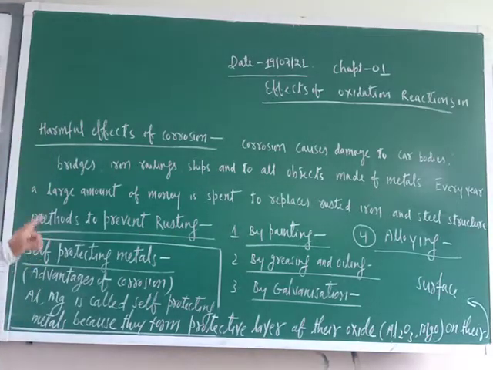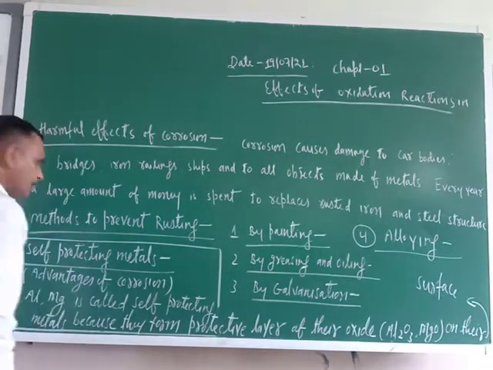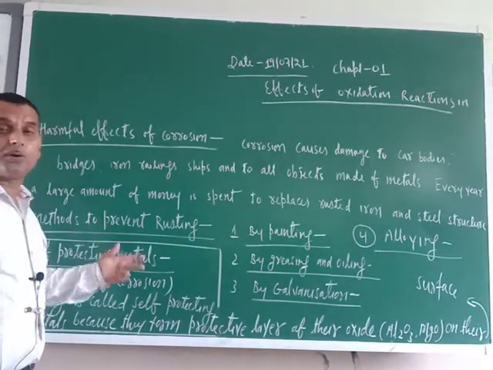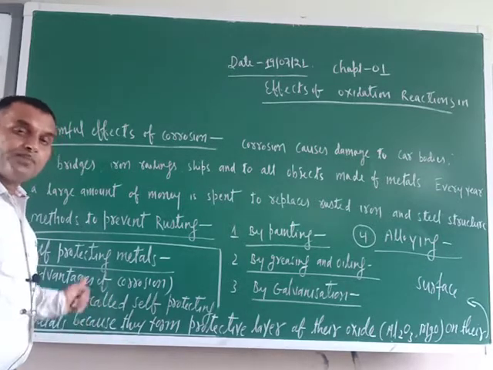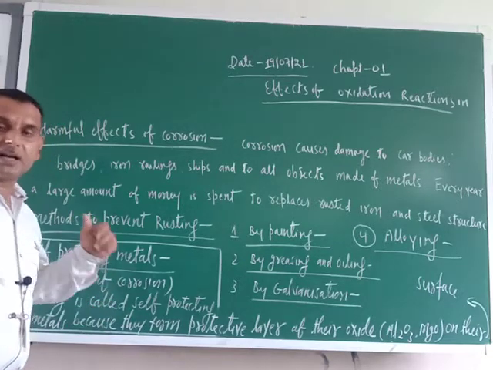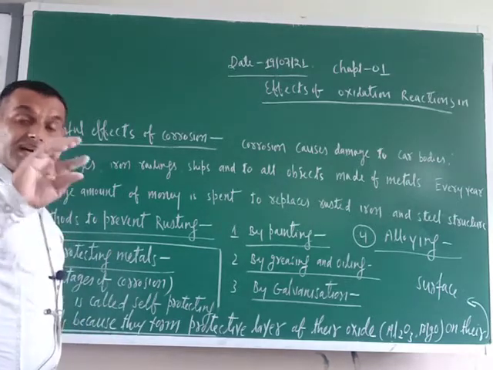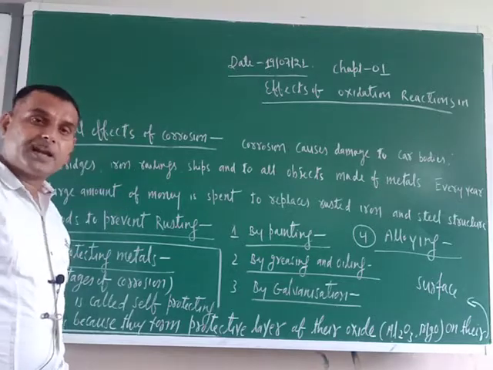It doesn't mean that rusting is always harmful. You might have heard about the self-protecting metals. There are two metals called self-protecting metals, aluminium and magnesium. This is the advantage of corrosion, the advantageous effect of corrosion. In some places corrosion is advantageous also. Aluminium and magnesium are called self-protecting metals. How? Aluminium is a very reactive metal, magnesium is also a reactive metal, so they react with atmospheric oxygen.